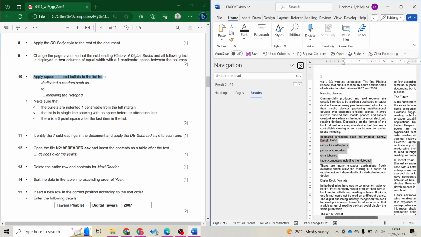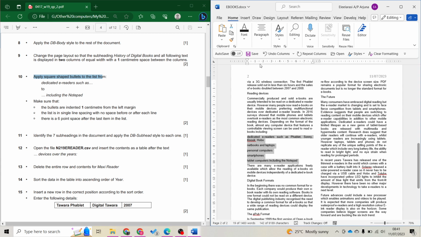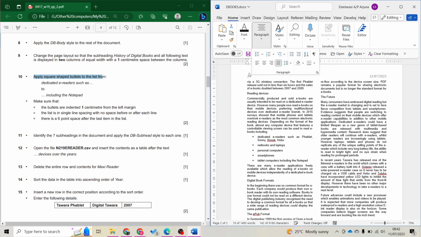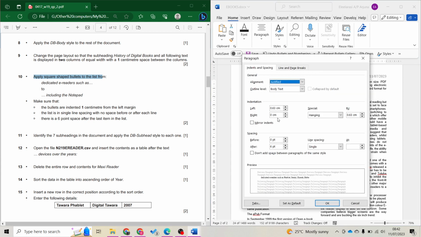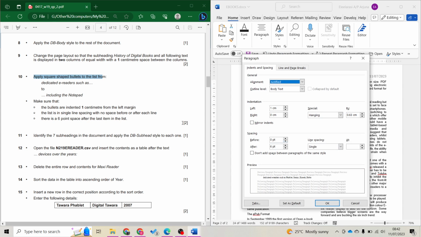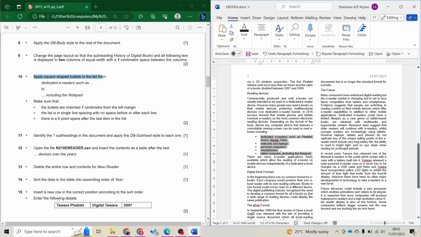So I don't need this. This is a list. We're going to add square shaped bullet. This square shaped. Done. And then indentations are all under paragraph setting. So they want indent of 1 centimeter. That's okay. And then single line spacing. So single line spacing, there's no space after. Change to 0. Looks like this.